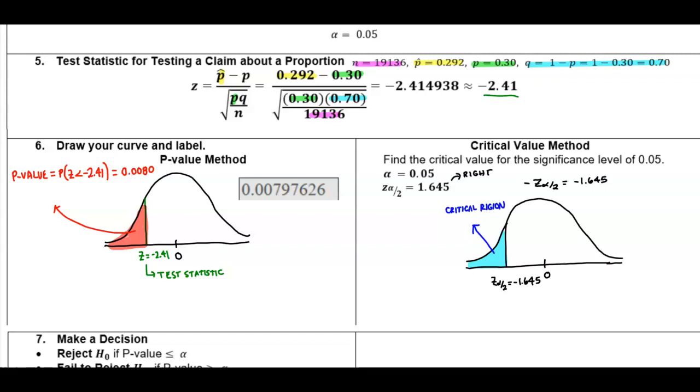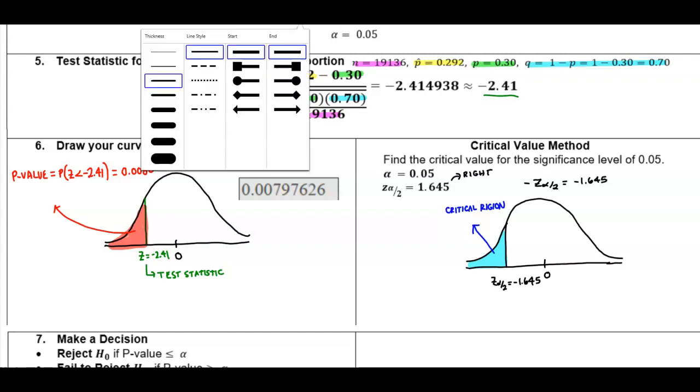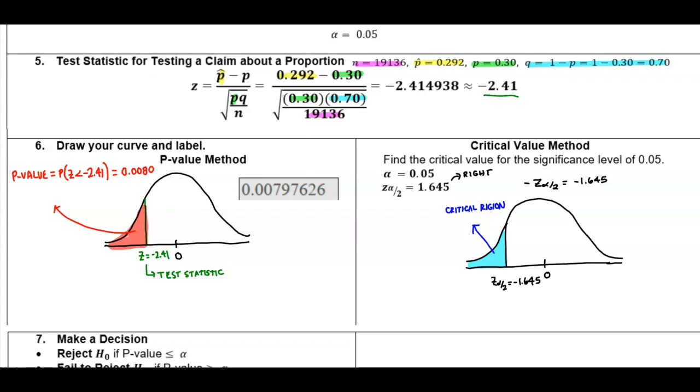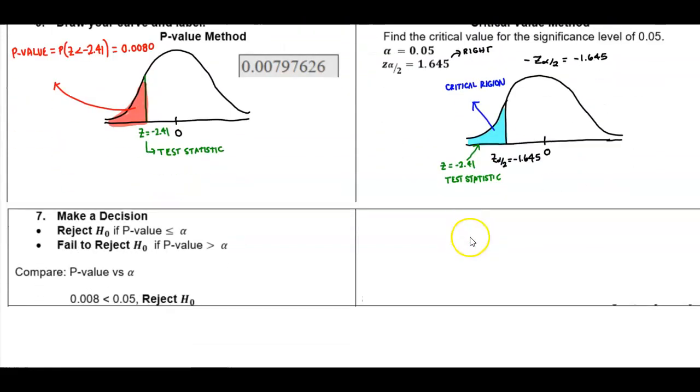Now we need to take a look at that test statistic. That test statistic is negative 2.41, and that means it's going to be in the critical region. So z, which is equal to negative 2.41, is the test statistic, and therefore that falls in the critical region.